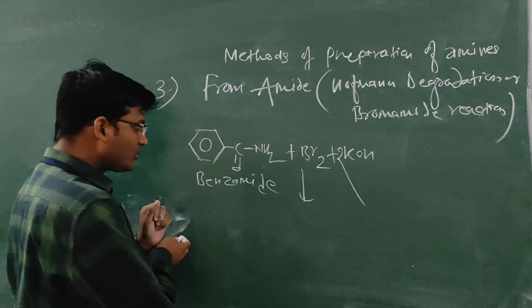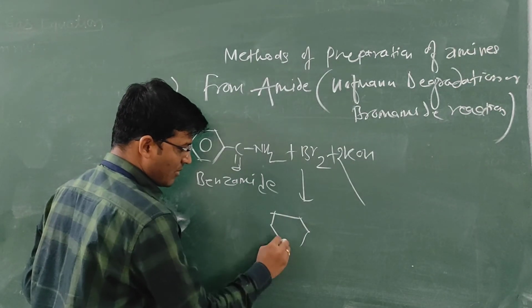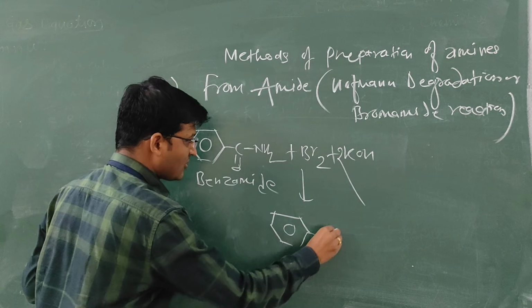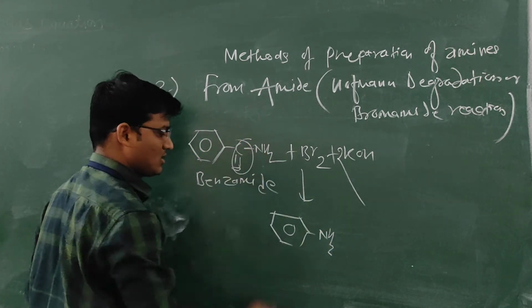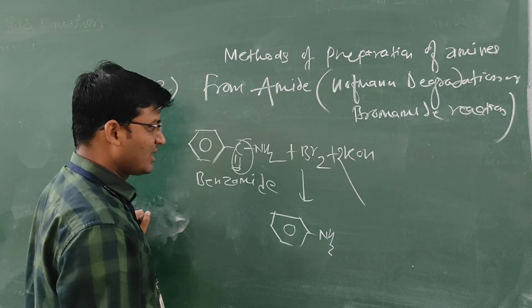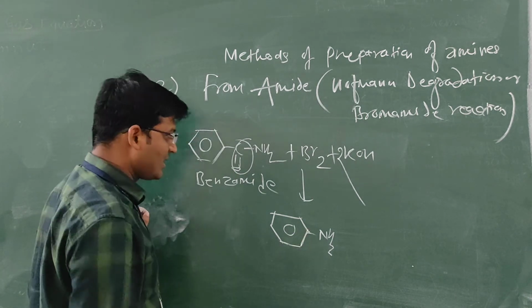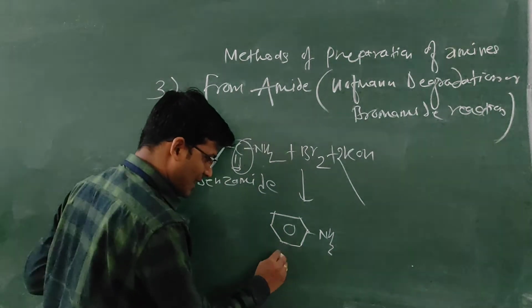Here we get a product with NH2. One of the carbons gets degraded. The product is formed with one carbon less than the reactant, that is aniline.